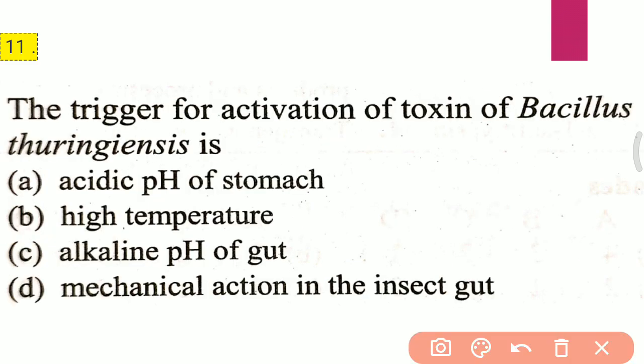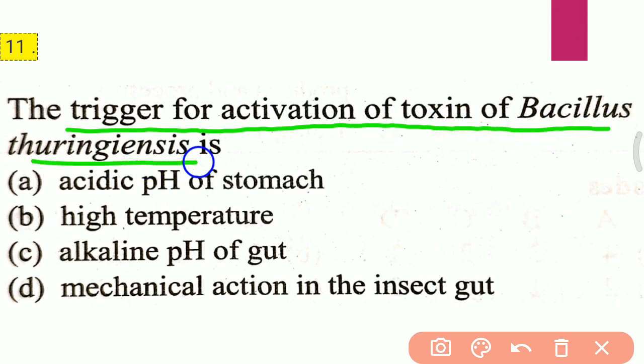Question 11. The trigger for activation of toxin of Bacillus thuringiensis is: A. Acidic pH of stomach. B. High temperature. C. Alkaline pH of gut. D. Mechanical action in the insect gut. The correct answer for the 11th question is C, that is alkaline pH of gut.